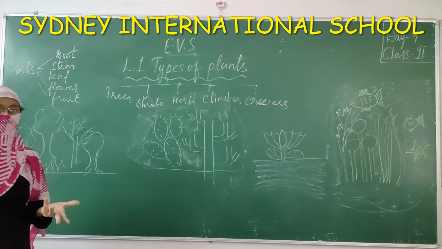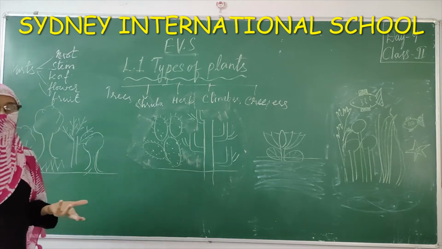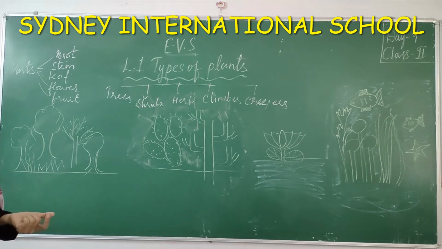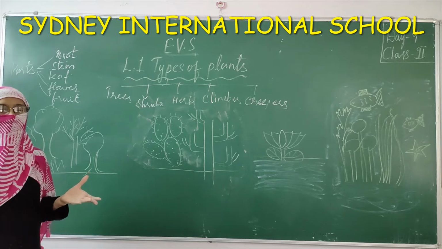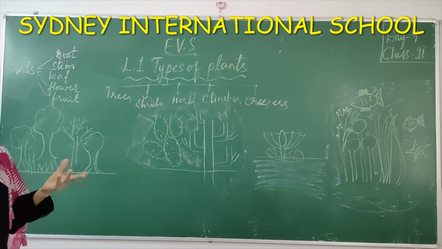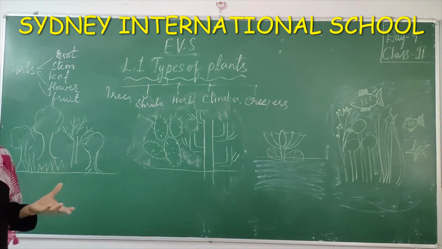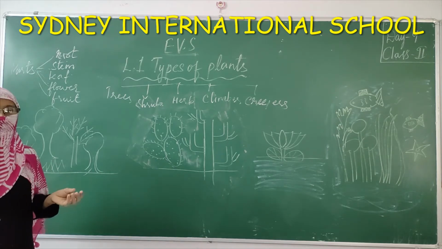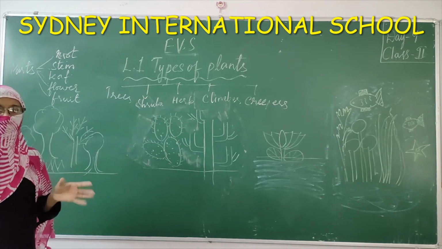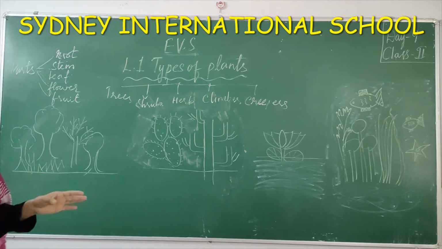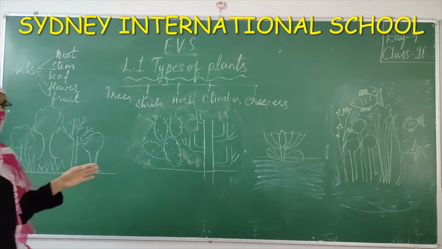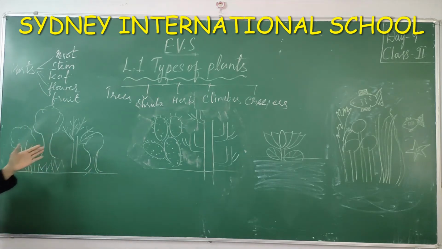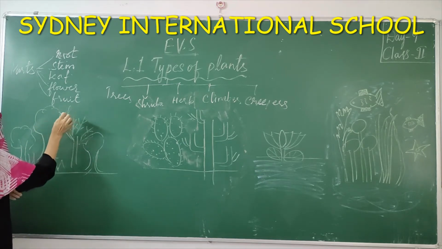Now where do we see plants, children? Plants can grow anywhere. Have you seen a forest? Forest, what will be there in the forest? What can you see in the forest? Plants we can see, big trees, plants of different kinds, and also animals. So a forest is nothing but full of trees. We can find many kinds of trees and plants in the forest. So plants grow in different places. First we are coming to forest. Plants are grown in the forest.